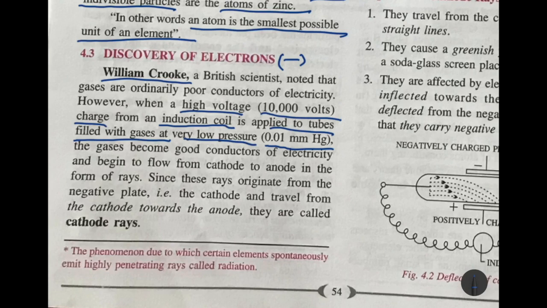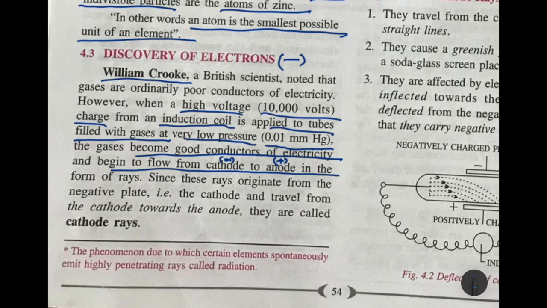Magic. The gases became very good conductors of electricity. Normally gases do not conduct electricity. Then it began to flow from cathode to anode. Cathode is the negative terminal and anode is the positive part, connected to the positive terminal of the battery, while the cathode is connected to the negative terminal.